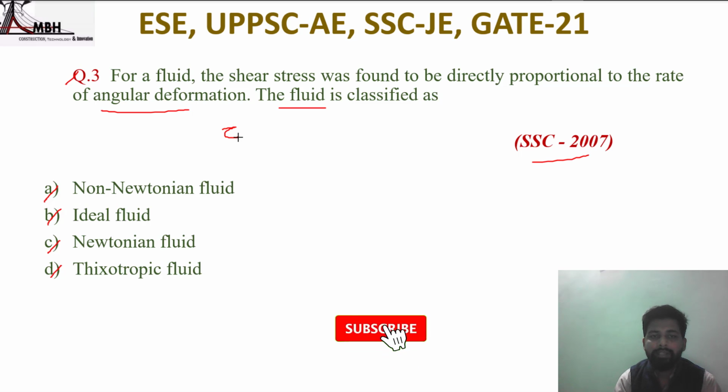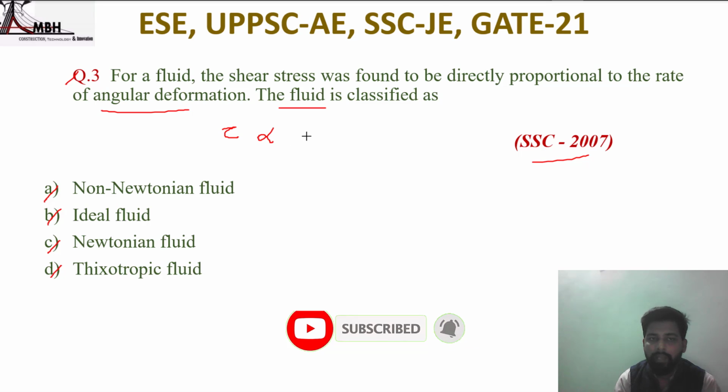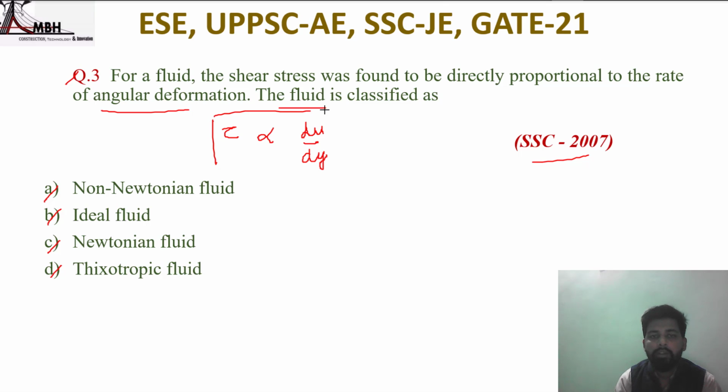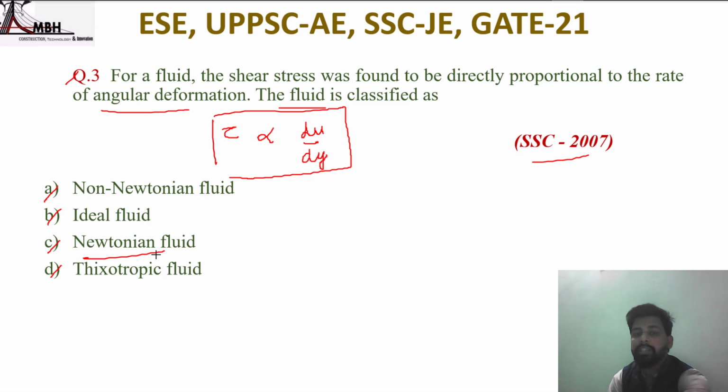So shear stress is directly proportional to the rate of angular deformation, that is tau is directly proportional to du upon dy. So the fluid is classified as Newtonian fluid. That is option C is correct.